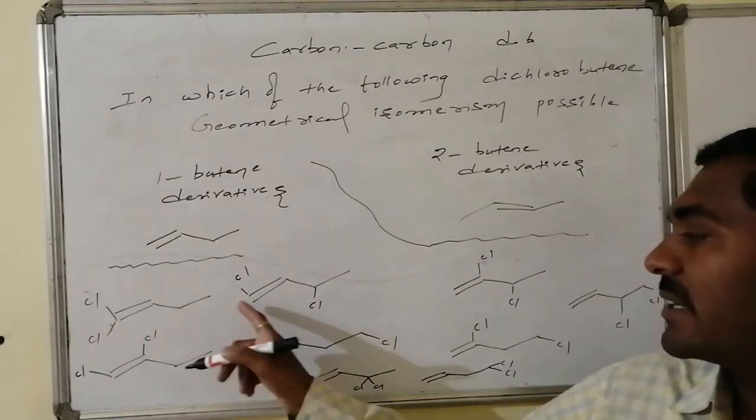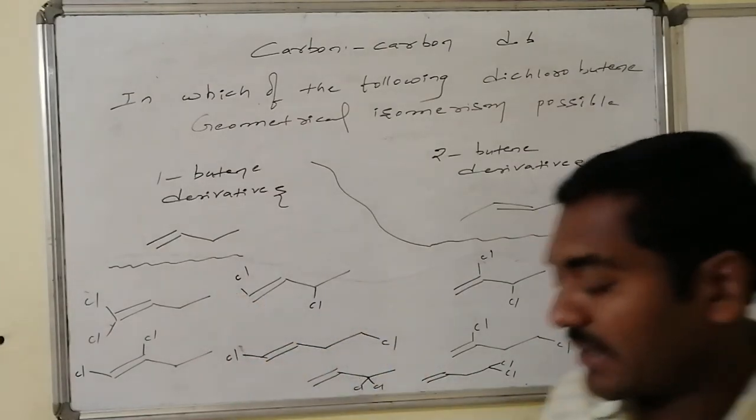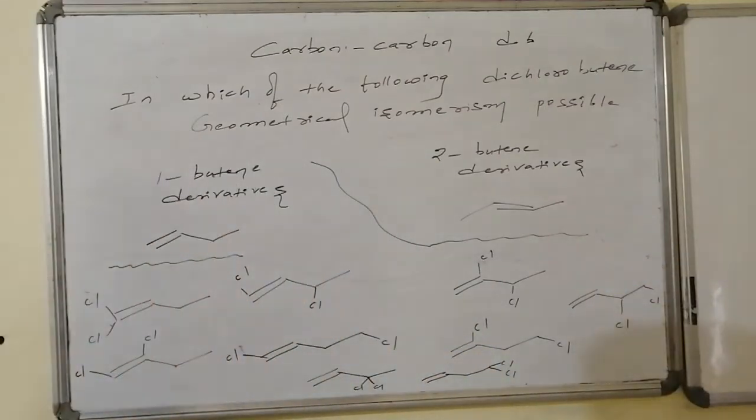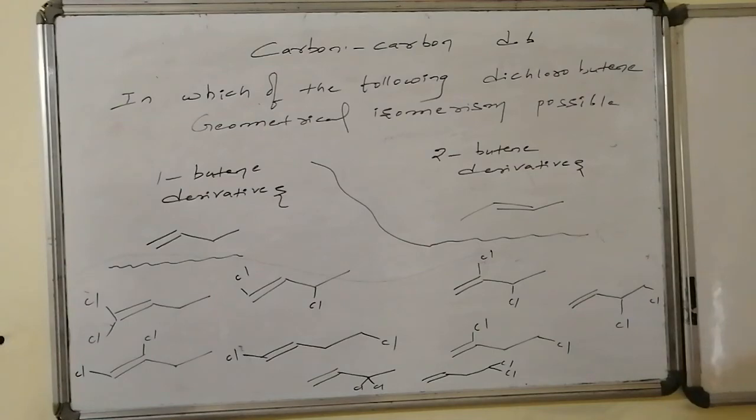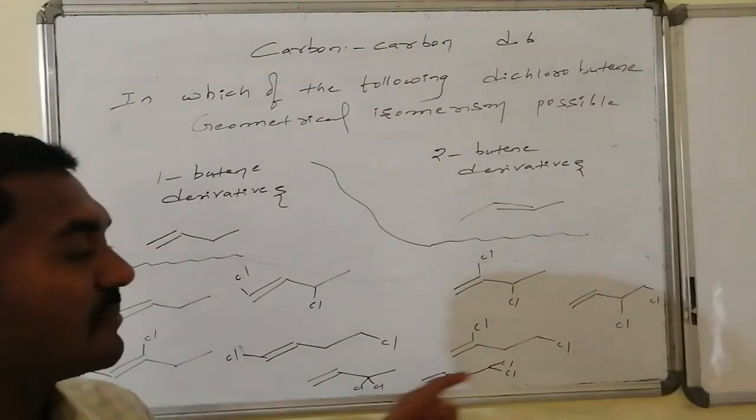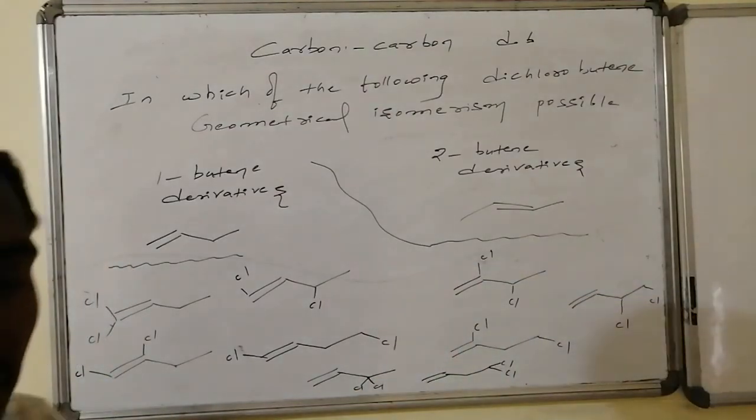Terminal followed by third carbon atom, terminal followed by fourth carbon atom. Otherwise, second followed by third carbon atom, second followed by fourth carbon atom, third followed by fourth carbon atom. Similarly, both chlorines can be present on the third carbon atom, both chlorines can be present on the fourth carbon atom.